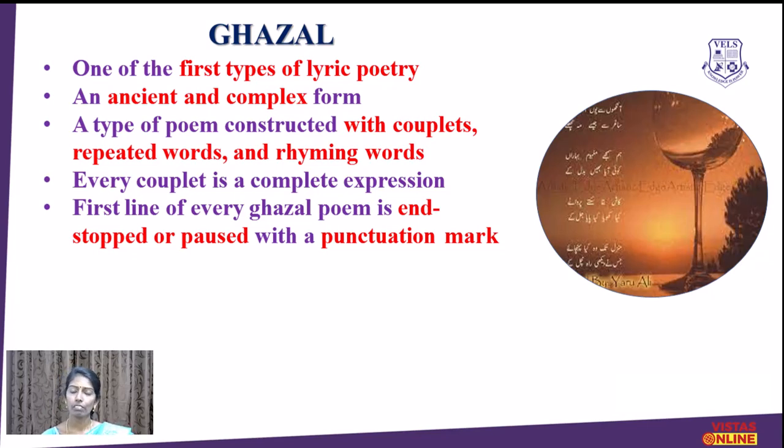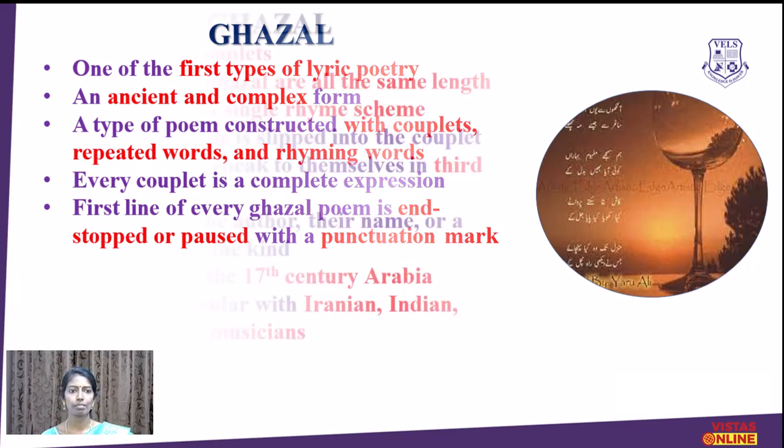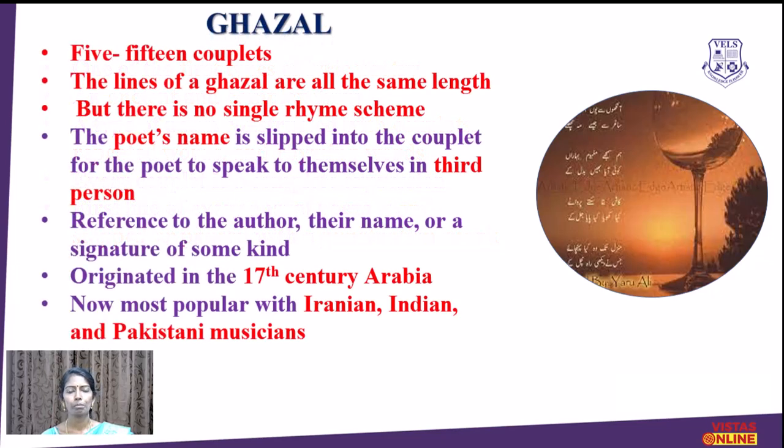Here every couplet is a complete expression. So in each couplet, in every two lines, the expression will be complete. There will not be any continuity to the next one. The first line of every ghazal is end-stopped or passed with a punctuation mark. So that means there is one idea in a couplet. Totally there will be 5 to 15 couplets. Minimum 5 couplets will be there, and if it is longer, it may go up to 15 couplets.